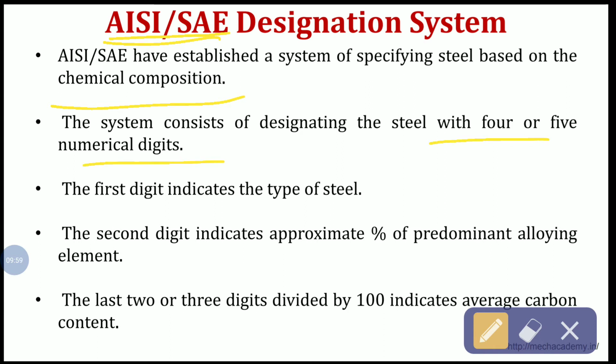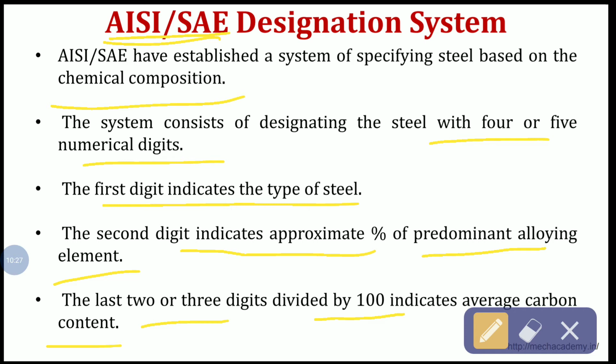The first digit indicates the type of steel. The second digit indicates the approximate percentage of the predominant alloying element, which is the maximum. And the last 2 or 3 digits divided by 100 indicate the average carbon content.